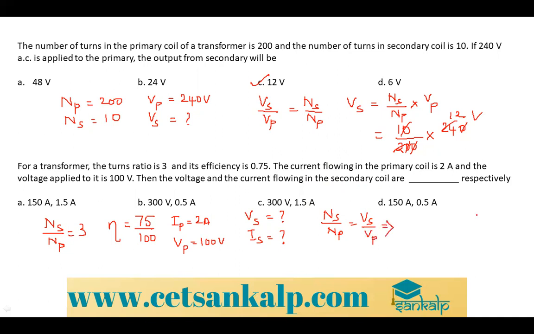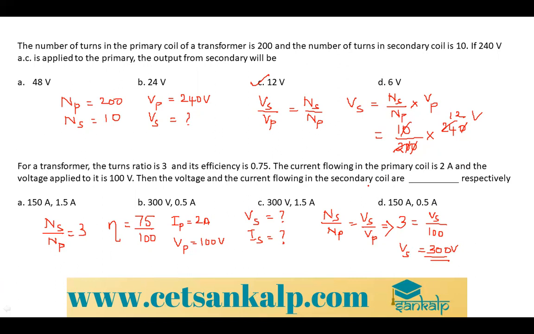So Ns andre ಎಷ್ಟು? It is 3, right? 3 is equal to Vs by Vp ಎಷ್ಟು ಕೊಟ್ಟಿದ್ದಾರೆ? 100. So Vs is equal to ಎಷ್ಟಾಯ್ತು? 300 volt. So one answer ಬಂತು. ಈಗ ನನಗೆ ಯಾವುದು? Is ಬೇಕು.